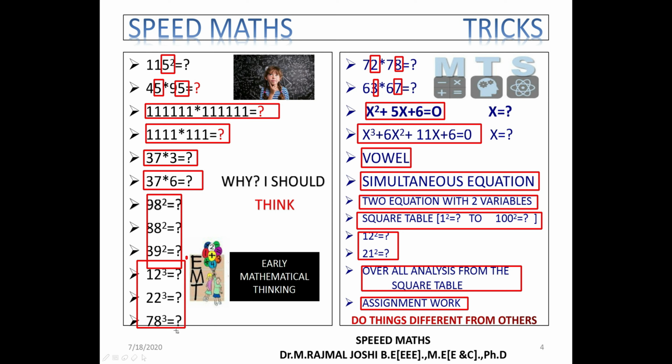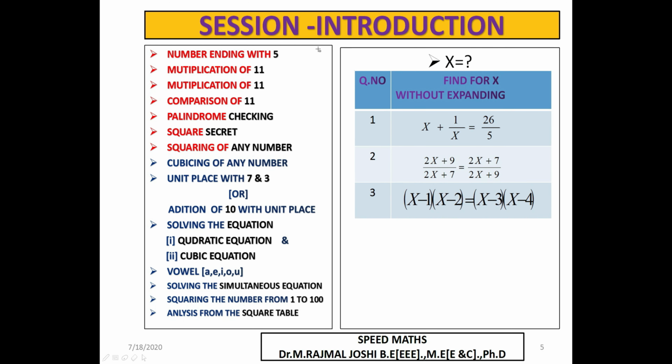To begin with this session, we'll directly go to the session introduction. Today we'll see how to find the multiplication of numbers ending with 5 and how to find the square of a value ending with 5. Then we'll see when the multiplication of 11s is equal. Then in the upcoming slide we'll see when the multiplication of 11s is not equal, and then we'll do palindrome checking. Then we'll see how to write different words and how to do palindrome checking in numbers and in words also. Then we'll see how to find the square secret.